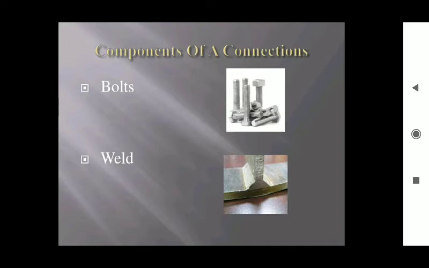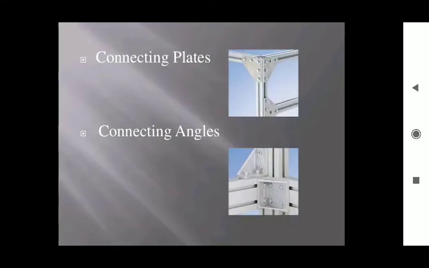So what are the different components of connections? Components of connections means the different things which are used for connecting the members. First thing is bolts, second weld, next connecting plates and connecting angles.